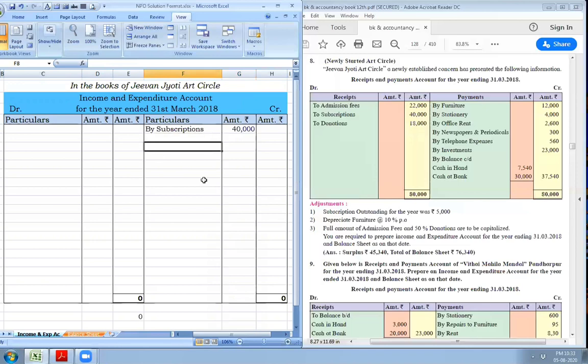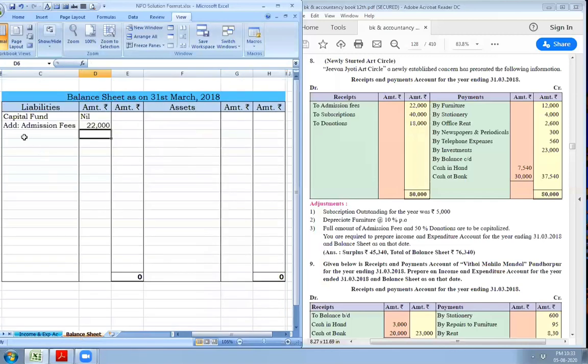Next, donation. 50% of the donation is to be treated as income, by donations, 50% comes to rupees 9,000, and the rest of the 50% is to be added to the capital fund. Add donations 50%, rupees 9,000. So total is 31,000.